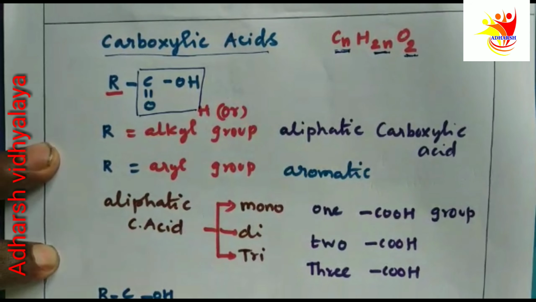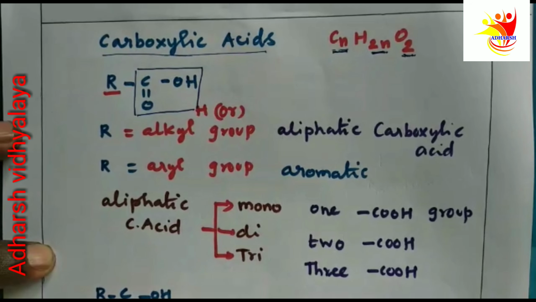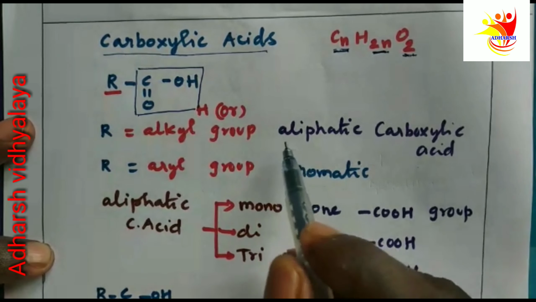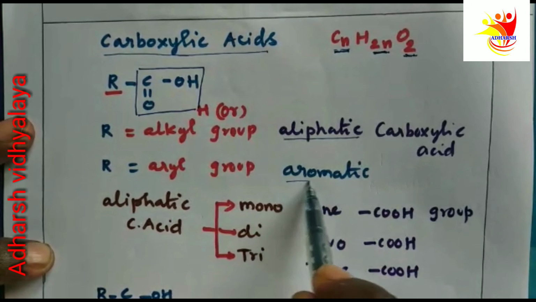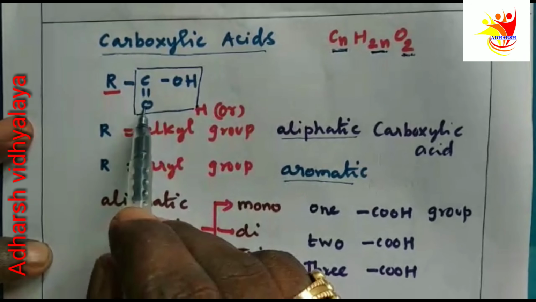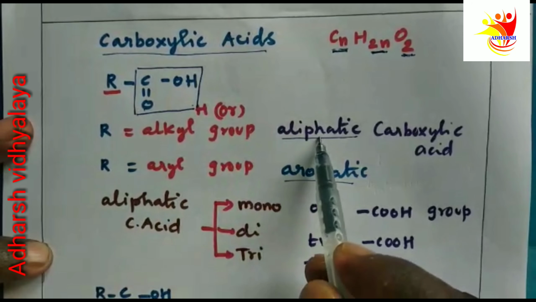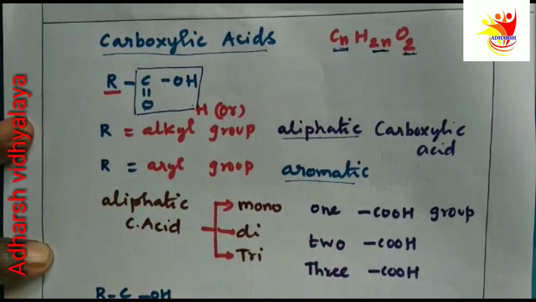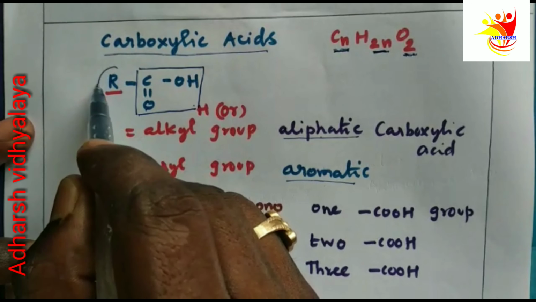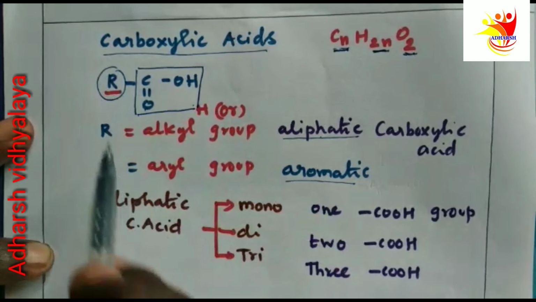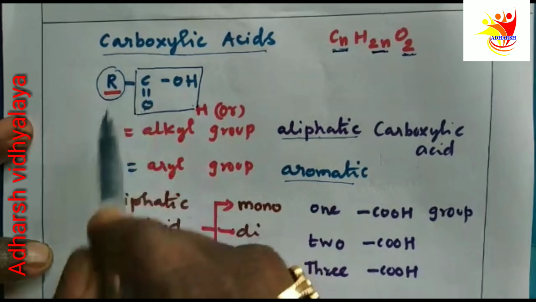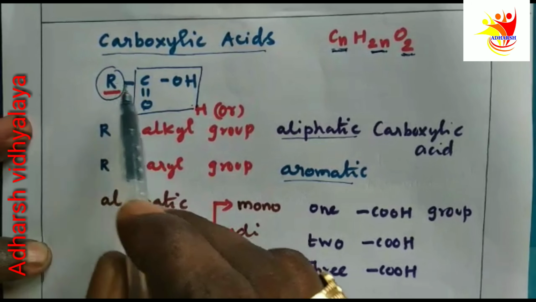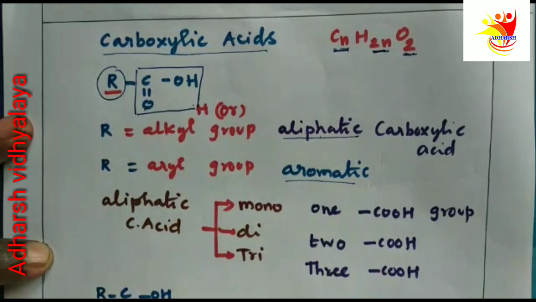It is carboxylic acid. The carboxylic acids are classified into two types: one is aliphatic, another one is aromatic. It is based on the nature of the R group attached to the carboxylic group.